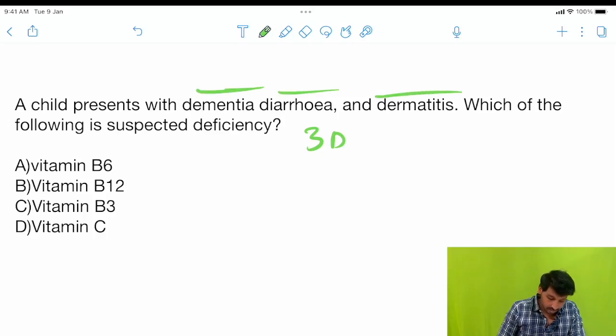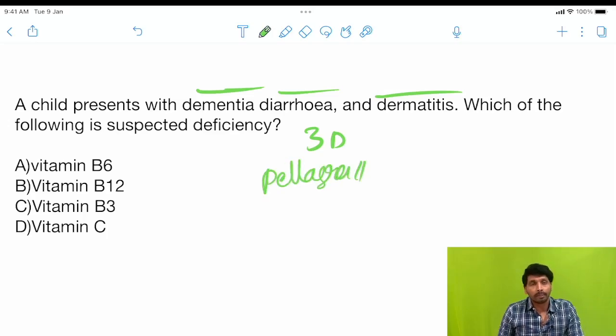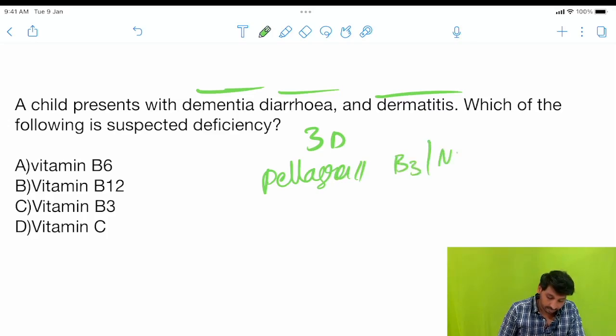These are the characteristics of pellagra, and we are all aware pellagra is because of the vitamin deficiency, that is B3, niacin. So the correct option is option C, niacin.